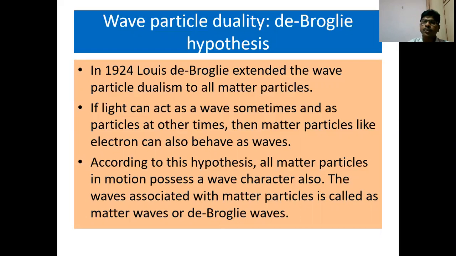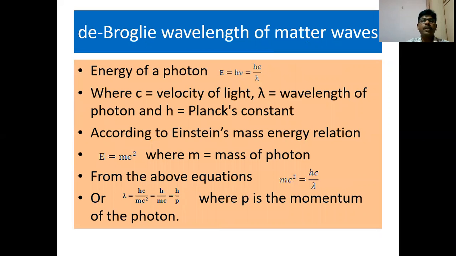So it is to be understood that radiation has dualistic behavior, that is, particle nature as well as wave nature. Now it is being proposed that not only radiation but all matter particles have dualistic behavior, that is, particle nature as well as wave nature. Now we can see the general formulas associated with the de Broglie wavelength of matter waves.